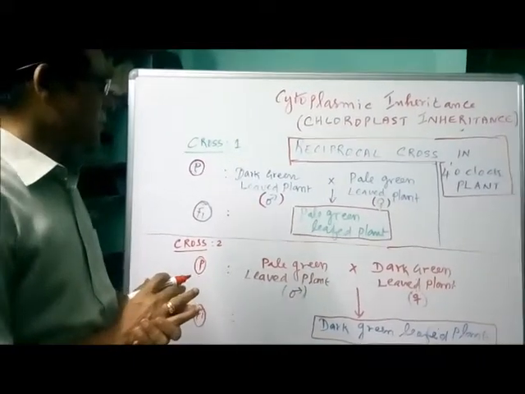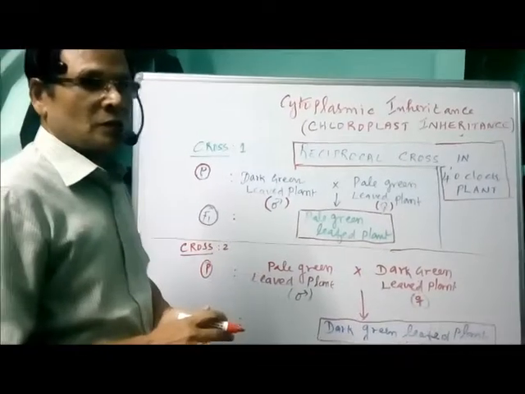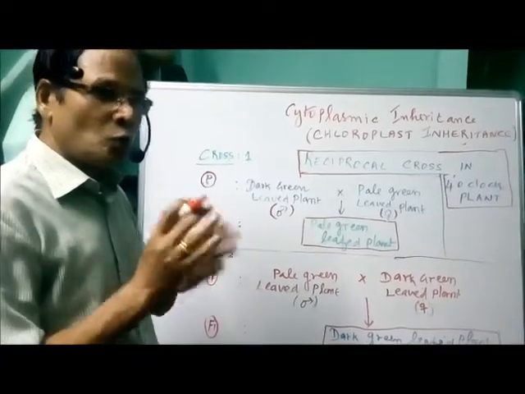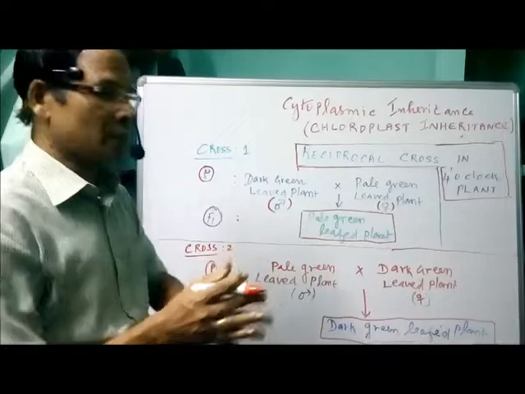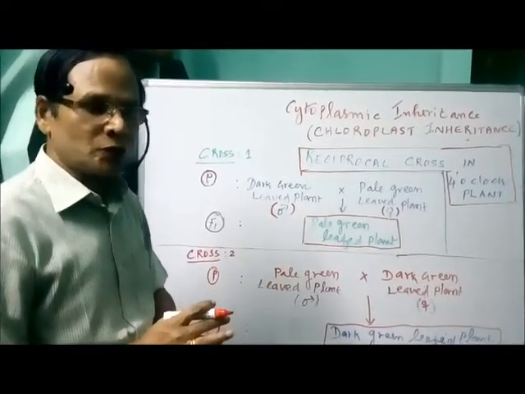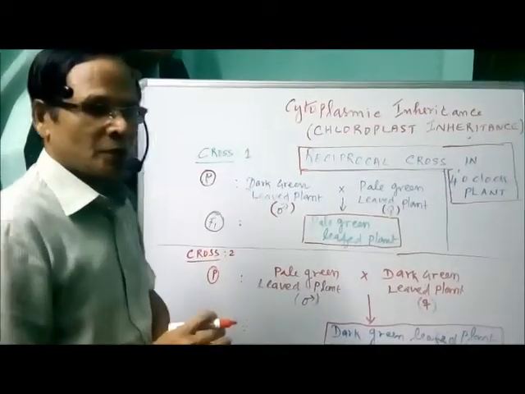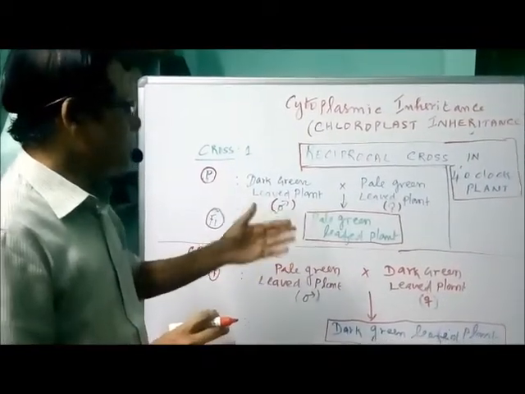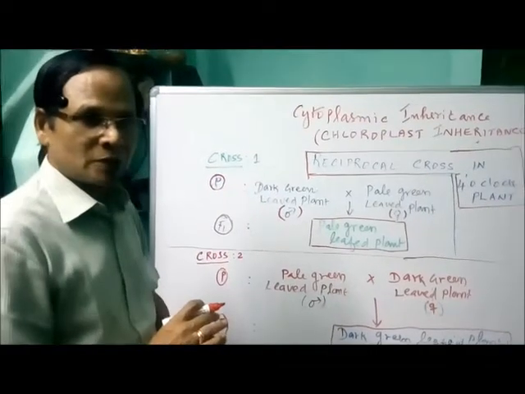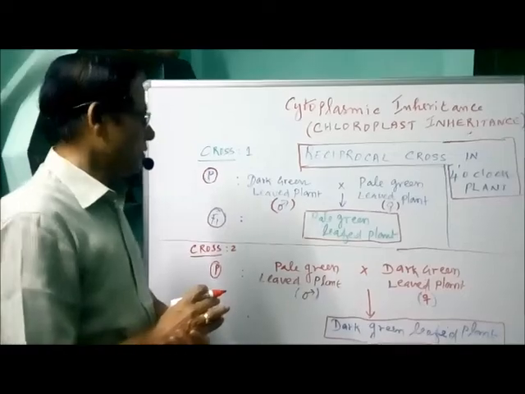So in this cross, you can find the appearance of only one character, and that too the character from the female parent. So here it is not because of the genes present in the chromosomes, that is, nuclear genes.